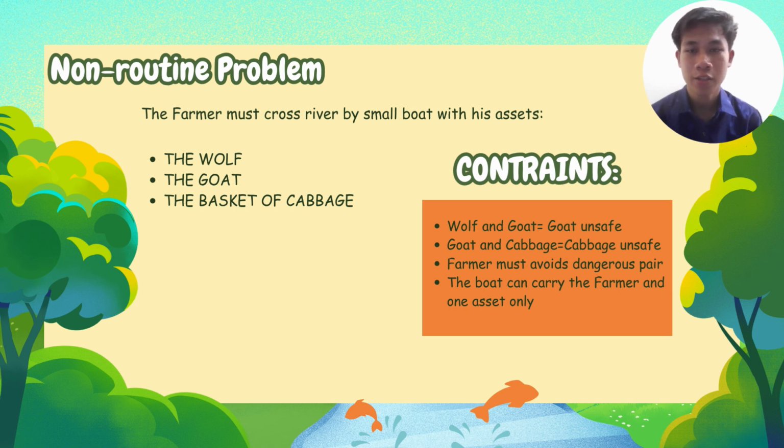Here we can see the non-routine problem, in which the farmer must cross a river by a small boat with his assets, which are the wolf, the goat, and the basket of cabbage. The constraints: wolf and goat are unsafe, goat and cabbage are unsafe. The farmer must avoid these dangerous pairs. The boat can carry the farmer and one asset only.